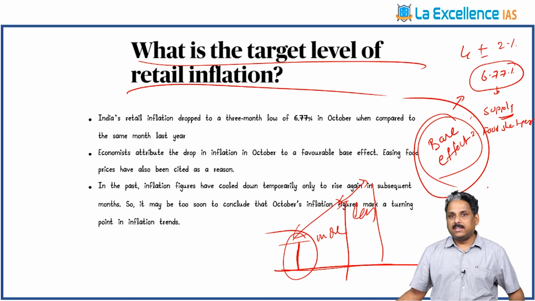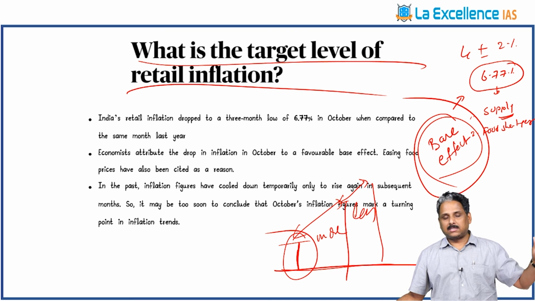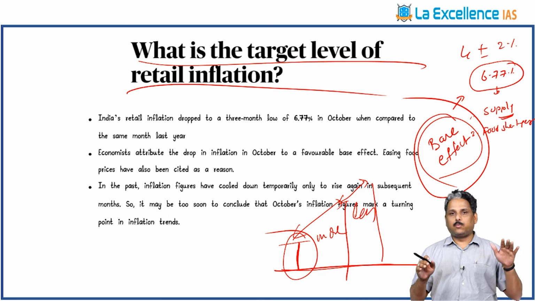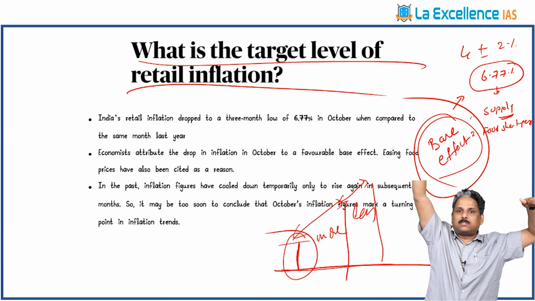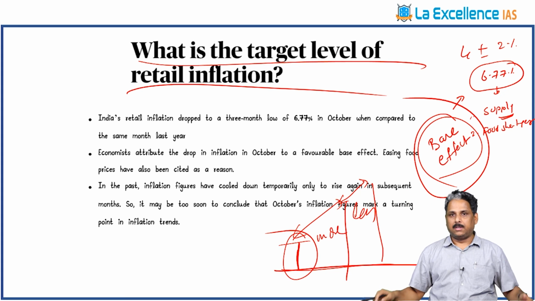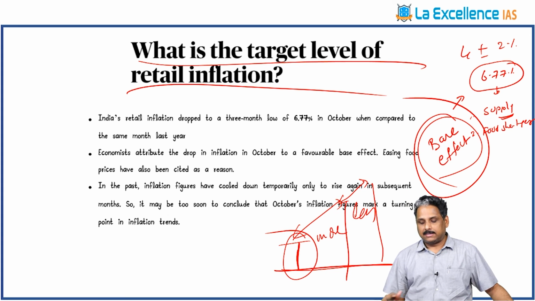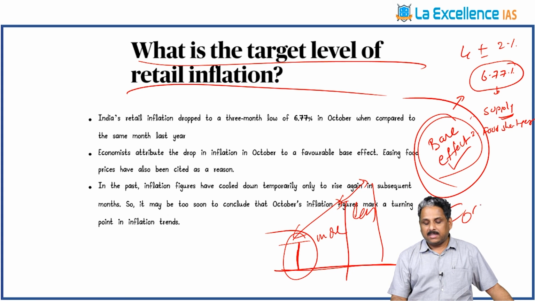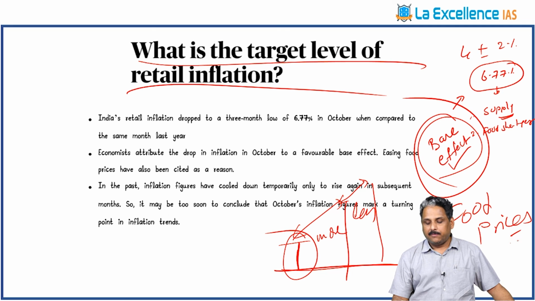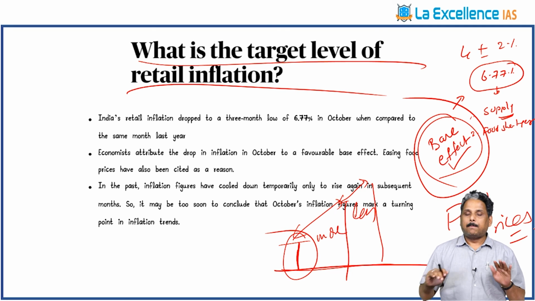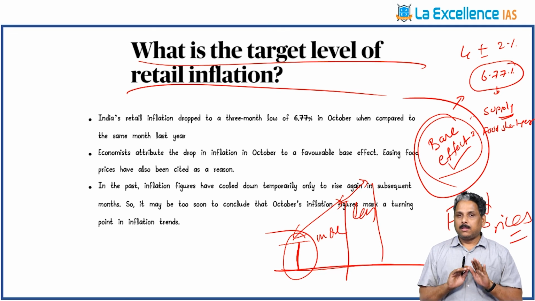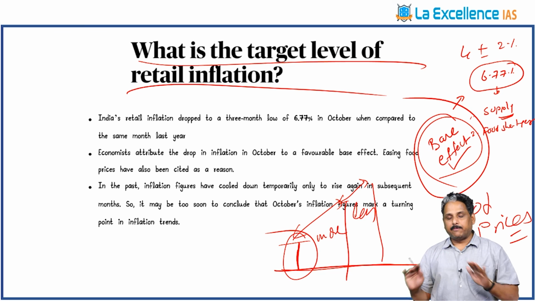The reason for decreased inflation is base effect, because last year in the same month, the inflation might already have been high. That's the reason why an already high base is there, where we are comparing the present inflation. The inflation appears to be less. That is called base effect. And food prices also have come down, especially vegetable oil prices. But are they going to be stable? We don't know yet. It is not the time for celebration.